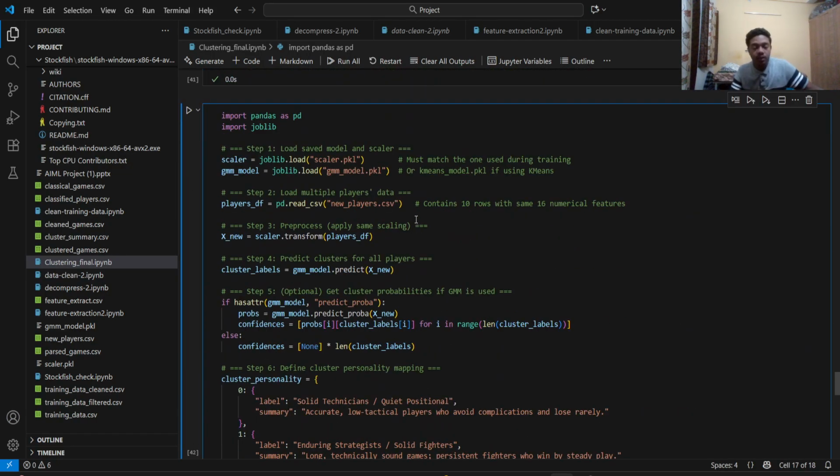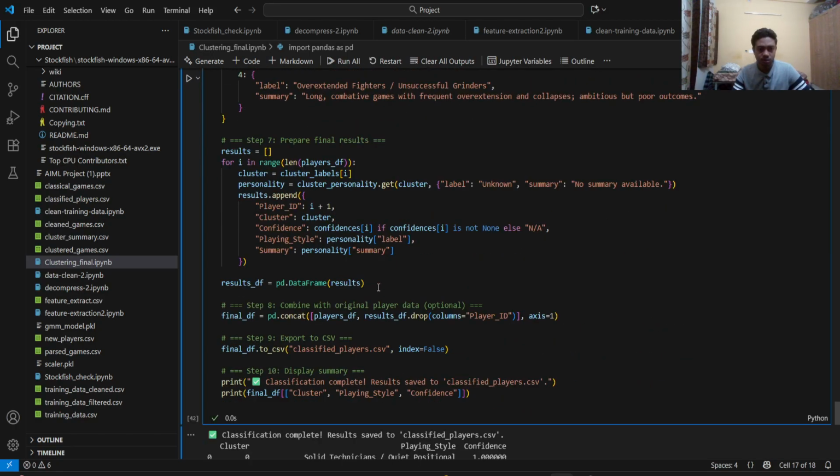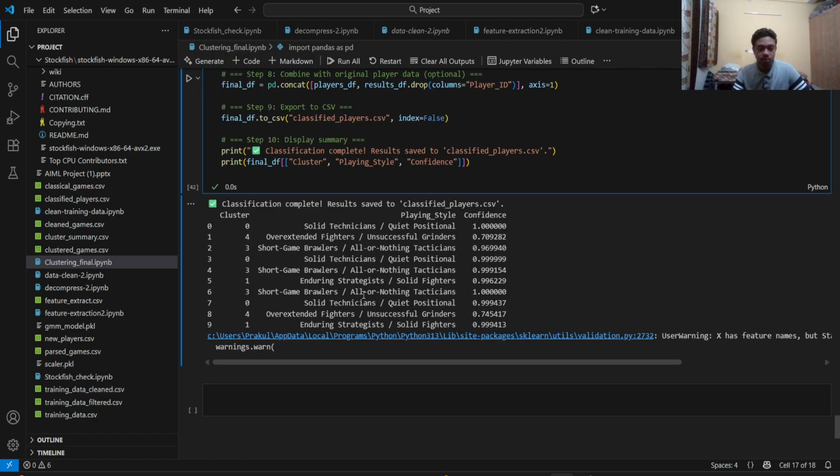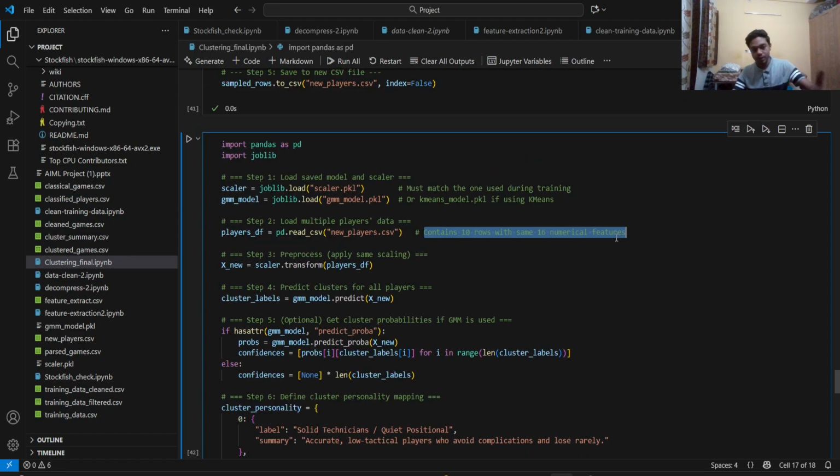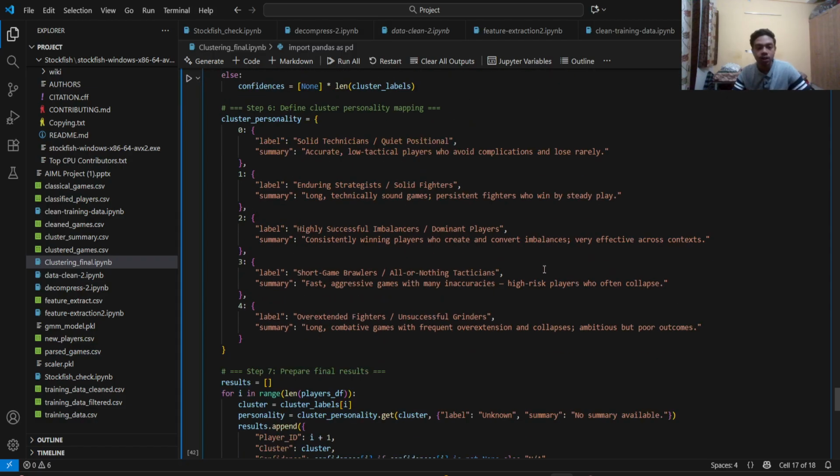And what I've done here is I've taken a new CSV file, new players.csv. This contains 10 rows with 16 numerical features. So it consists of the data of 10 new players whose data was not already there in the training data set. This is part of the prediction data set.